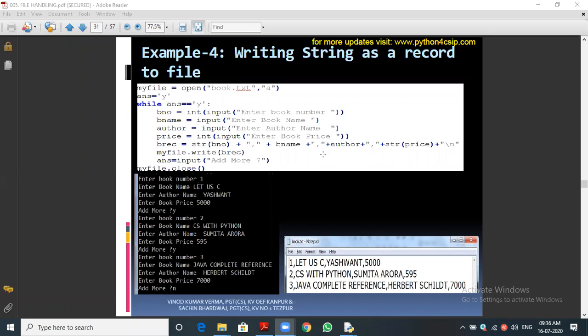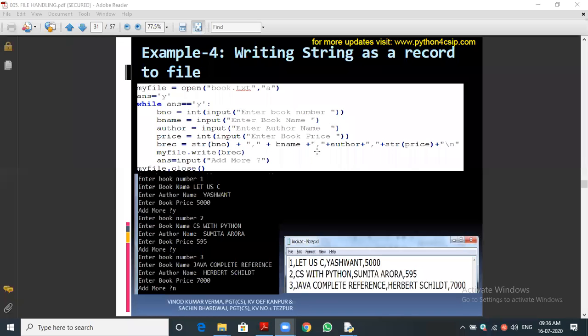Finally, what is the next line? We are writing into the file object. All the string will be stored in brec. Now, what is the data type of brec? String only, sir. Very good, string. So finally, using the write function, we are writing into the file object.